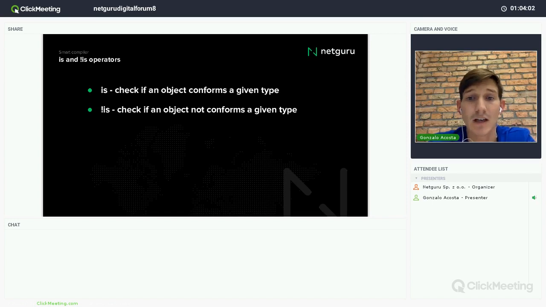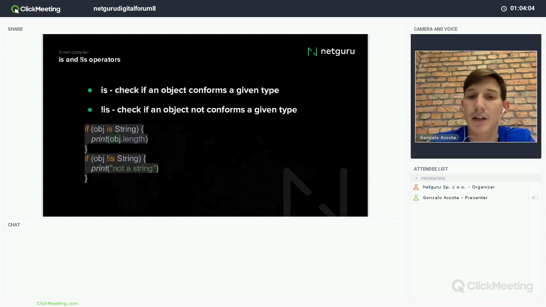Not is is, of course, the negation of that. For example, it can be used like this: if object is string, do something. If object not is string, do something else. Check here that I'm not casting. This is the smart cast, and we will talk about it better later.